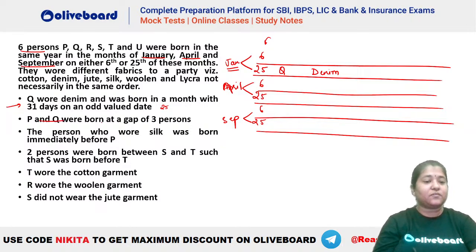Now P and Q were born at a gap of 3 persons. So 1, 2, 3, P has to be here. This person will be P. The person who wore silk was born immediately before P. So you can see silk has to be here. This will be your silk ticket.